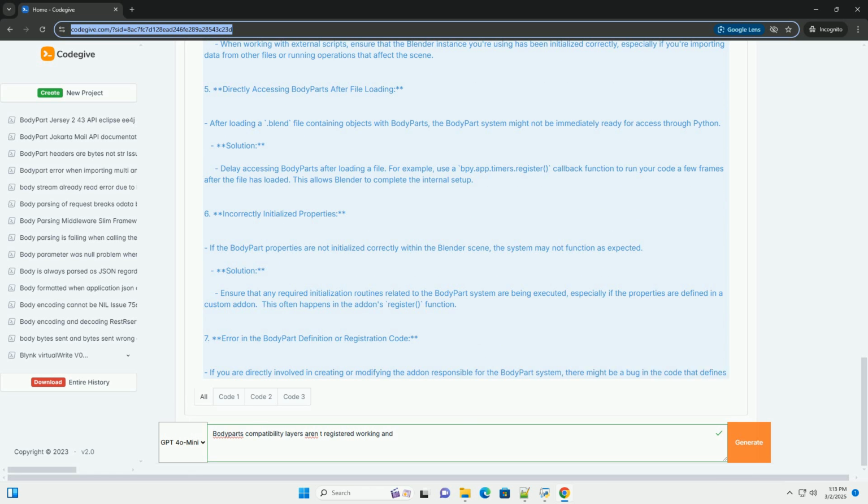By systematically addressing these potential causes and using the diagnostic techniques and code examples provided, you should be able to resolve the "body parts compatibility layers aren't registered" error in Blender Python and successfully work with the bpy.types.BodyPart system. Remember to prioritize using timers to delay access to the body part system, as this is often the most reliable solution. Good luck.